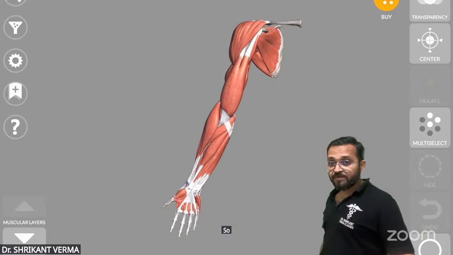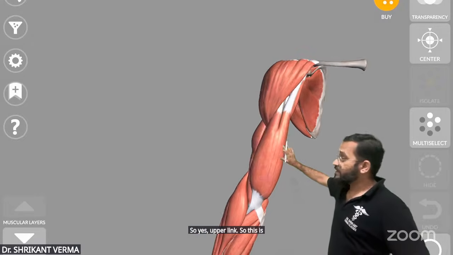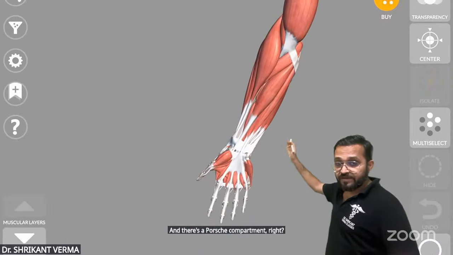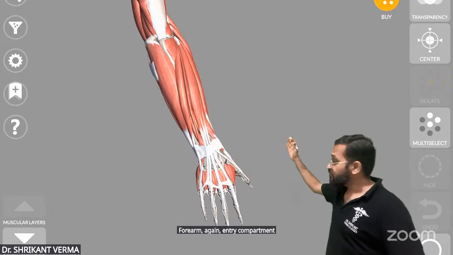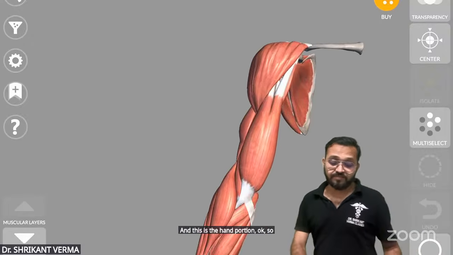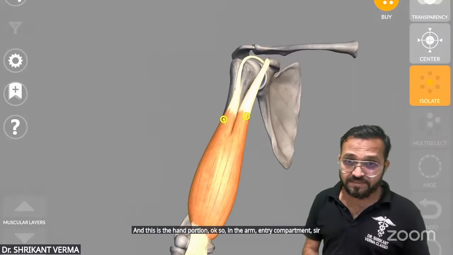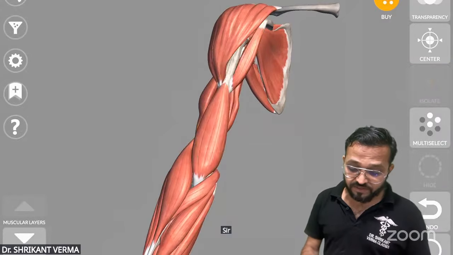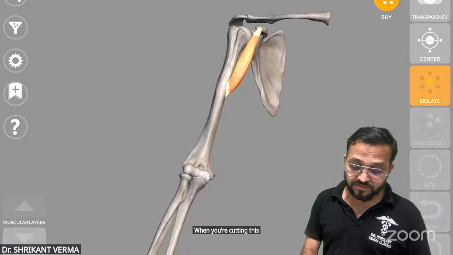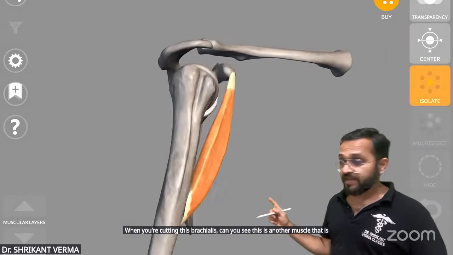So this is the upper limb. This is the arm anterior compartment, and there's a posterior compartment, right? Forearm, again anterior compartment and posterior compartment, and this is the hand portion. In the arm anterior compartment, this is the biceps. When you cut the biceps, you can see the brachialis. When you cut the brachialis, you can see another muscle, the coracobrachialis.